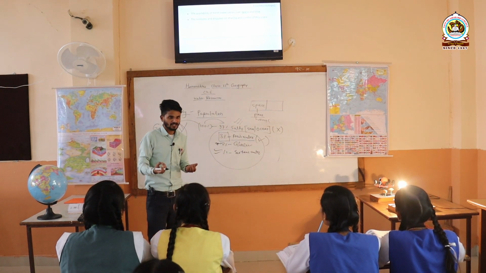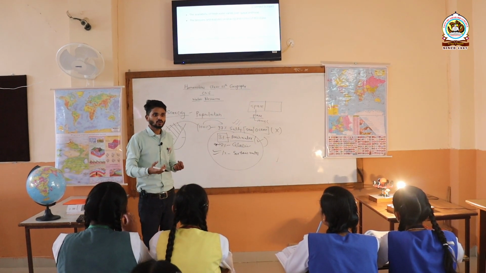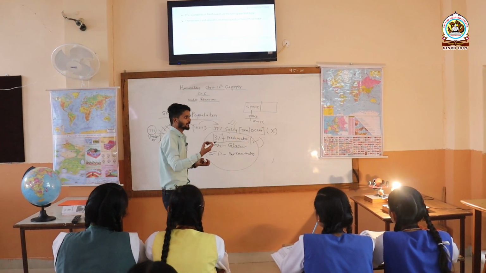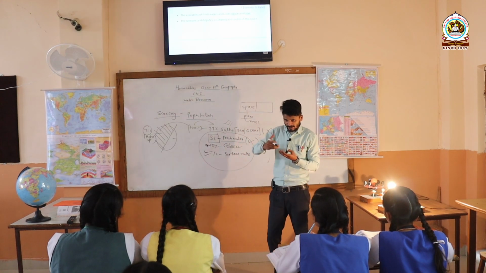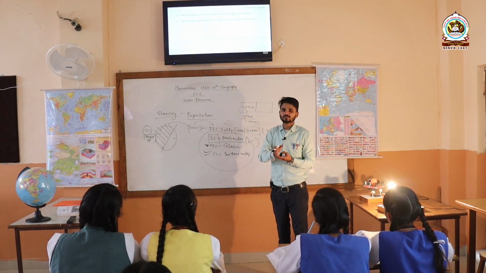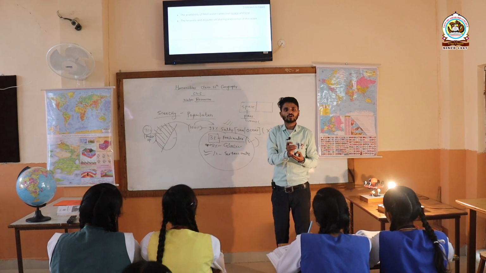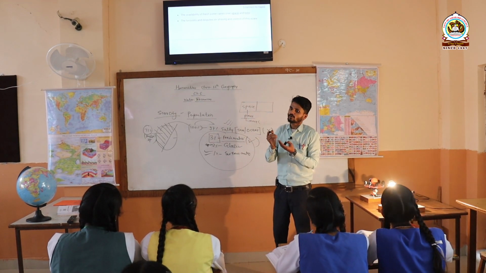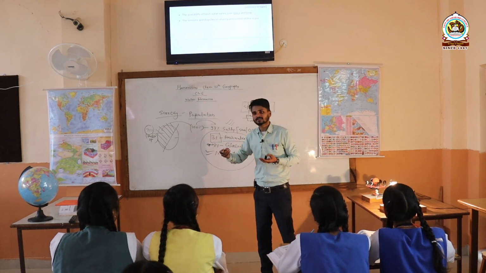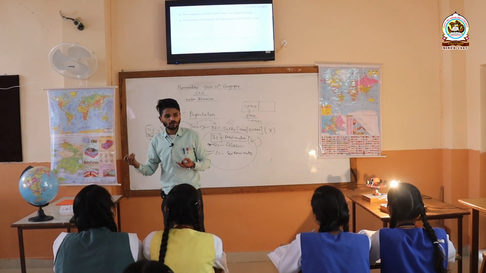Similarly, according to time, it also varies. How? Right now we can say that we have a certain amount of water available. It may or may not be possible that the same amount of water would be available in the future. Definitely in the future the population will increase, and climate change conditions are also there.